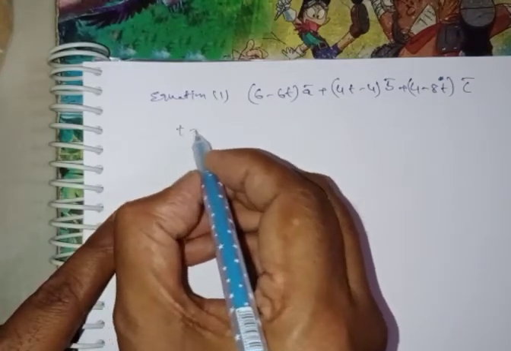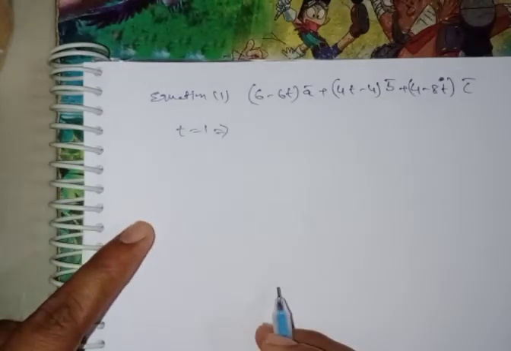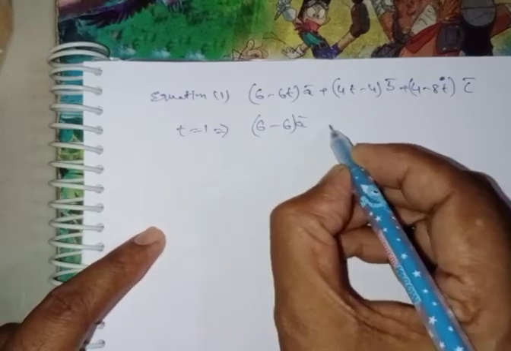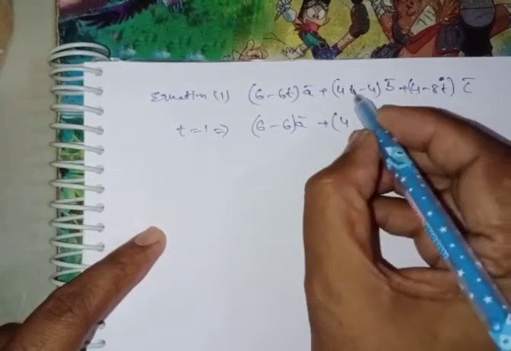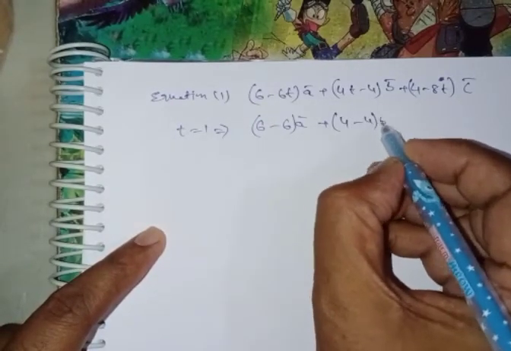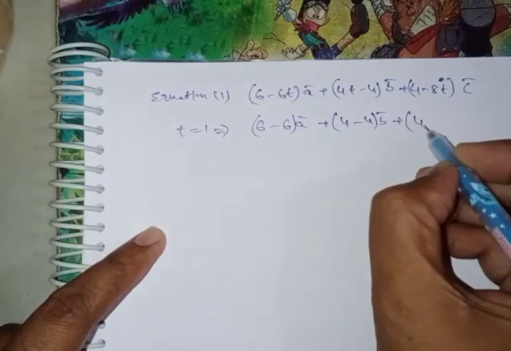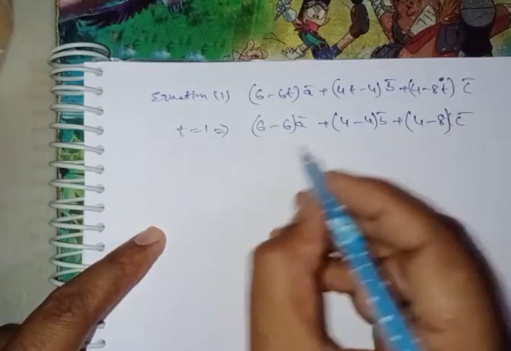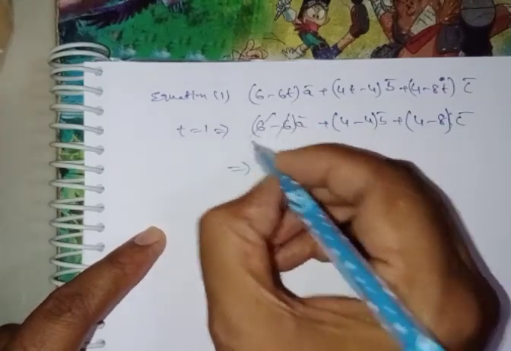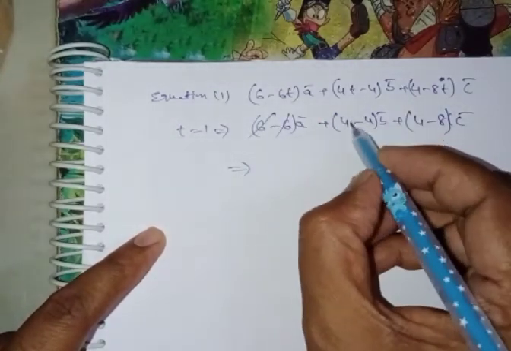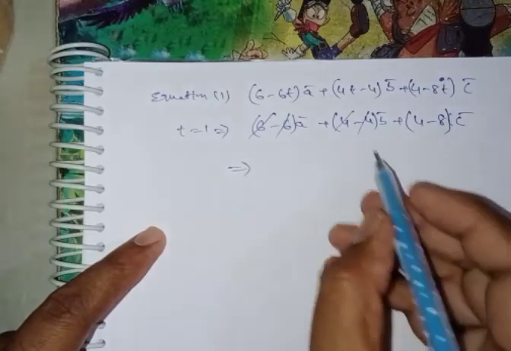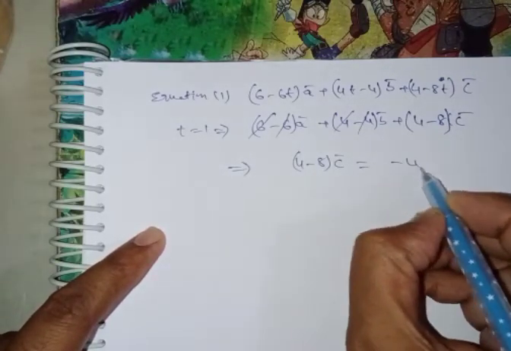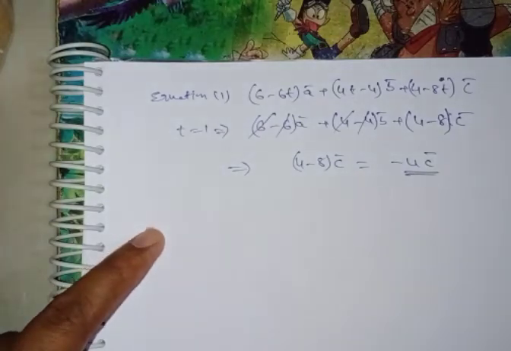Substitute the t value as 1. 6 minus 6 ā, 4 times 1 minus 4 b̄, 4 minus 8 into 1 is nothing but 8 c̄. Therefore, 6 minus 6 cancels, 4 minus 4 cancels, and 4 minus 8 into c̄ is nothing but minus 4c̄. This is the intercept